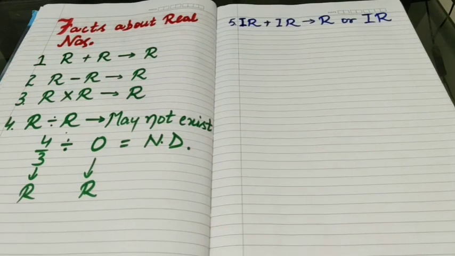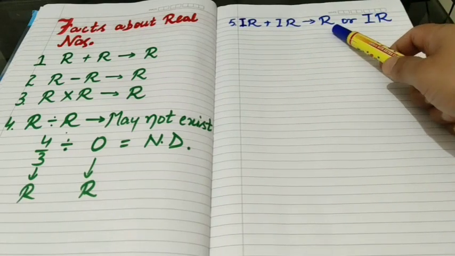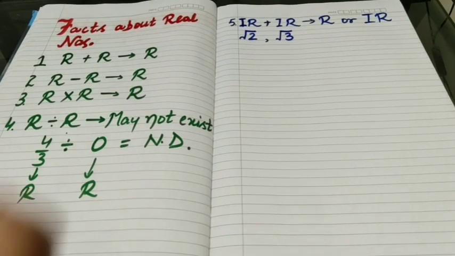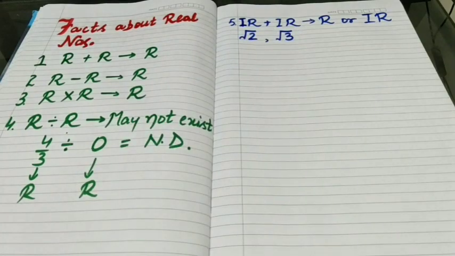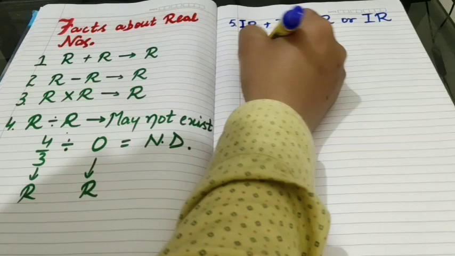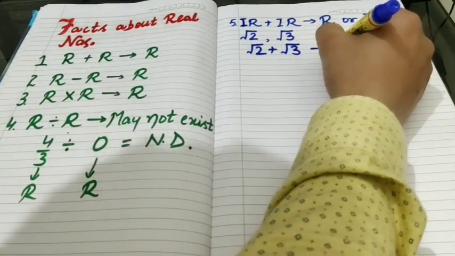And the next is irrational plus irrational. It may be rational or it may be irrational. Means sum of two irrational numbers may be a rational number or it may be irrational as well. Now let us take one example regarding this. We know that square root of 2 and square root of 3 both are irrational numbers, and their sum, square root of 2 plus square root of 3, is also irrational.